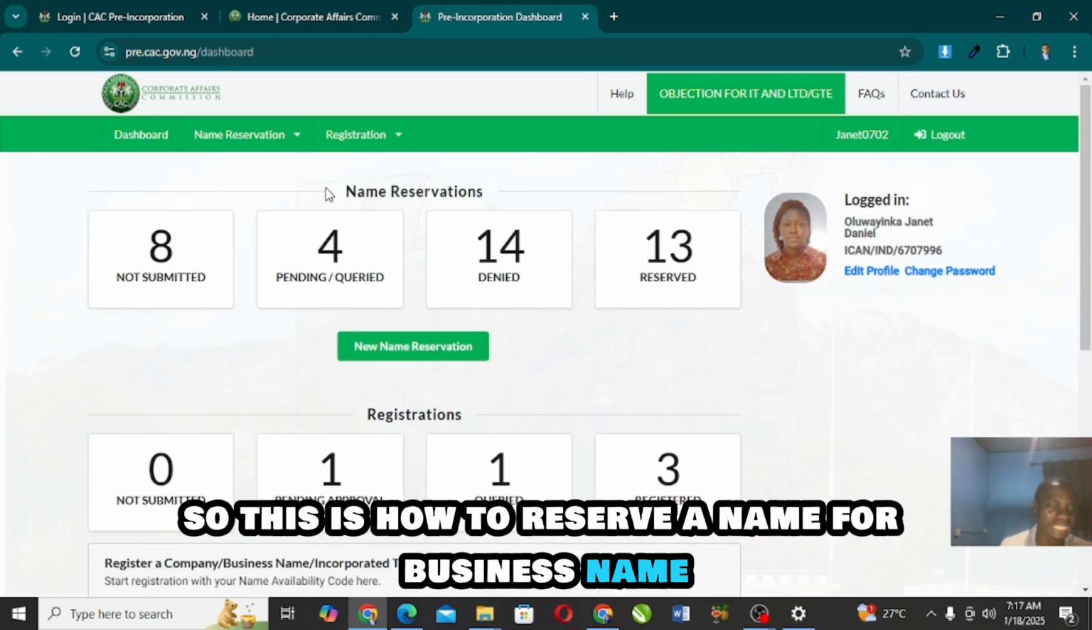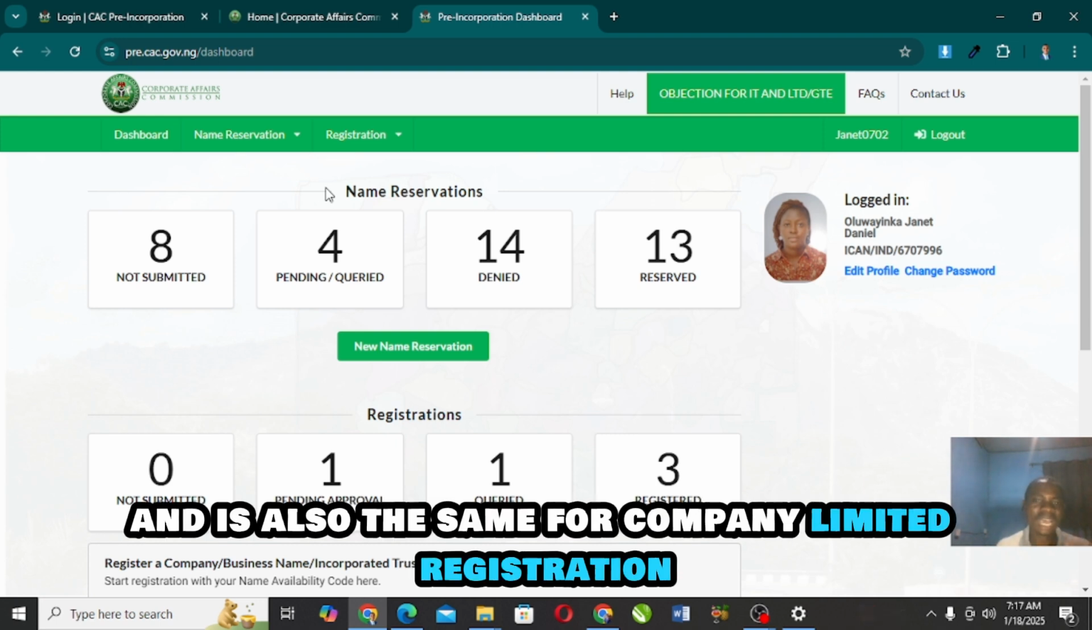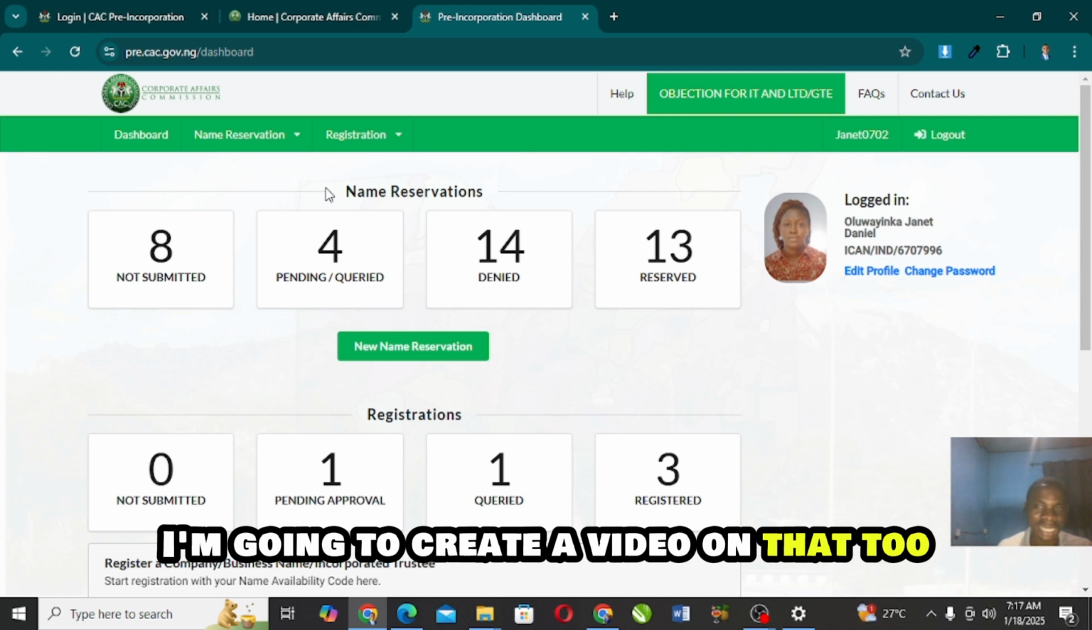So this is how to reserve a name for a business name, and it's also the same for company limited registration. I'm going to create a video on that too.